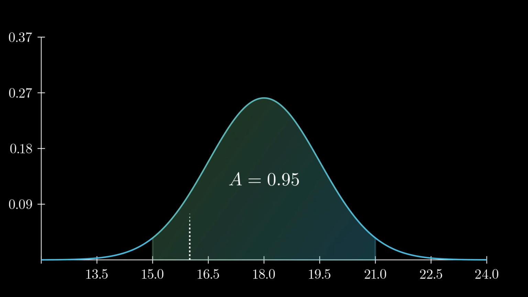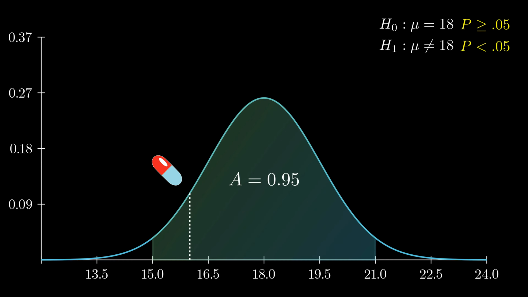Let's say we test out a new drug on a statistically significant sample size of 31 or more patients. They recovered from the cold in 16 days. Did the drug have any effect? Recall that it takes 18 days on average to recover from a cold. This is going to be our null hypothesis. Our alternative hypothesis is that the mean is no longer 18 because the drug did something, whether it decreased or increased the duration of a cold. This is what we call a two-tailed test.